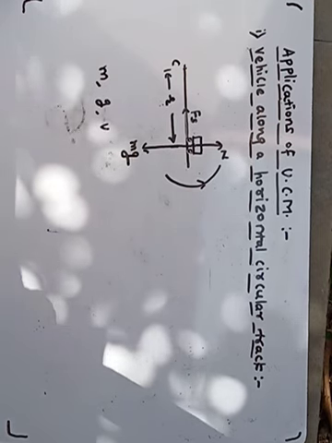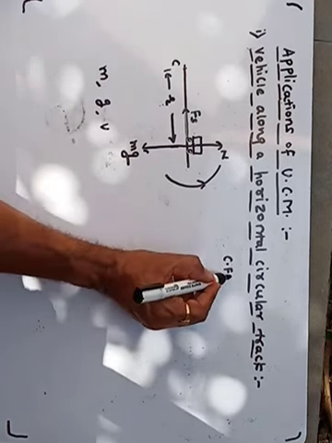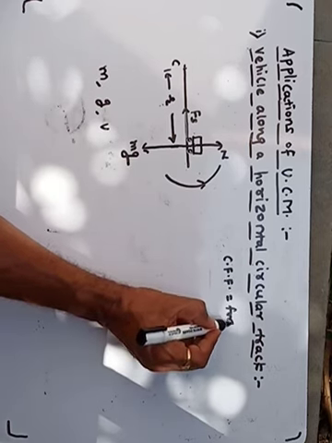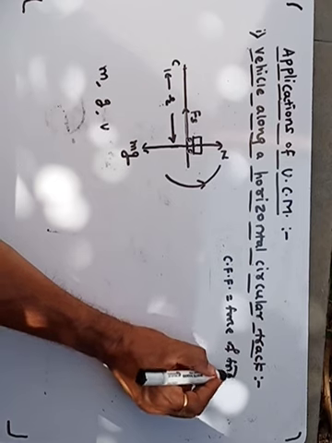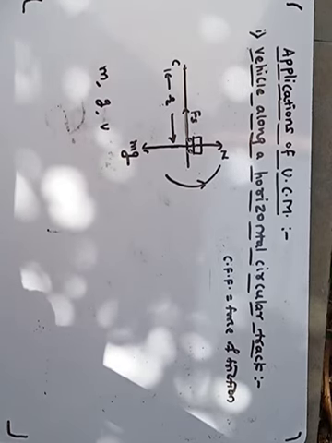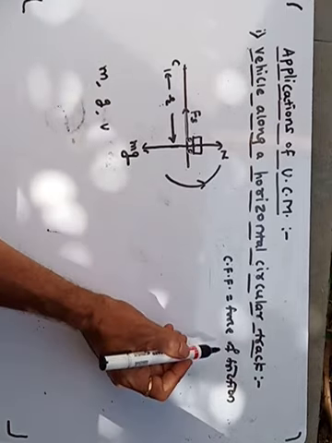Then we can write that the centrifugal force is equal to the force of friction. That means to drive a vehicle safely, the centrifugal force must be less than or equal to the force of friction. That means the centrifugal force is equal to the force of friction.